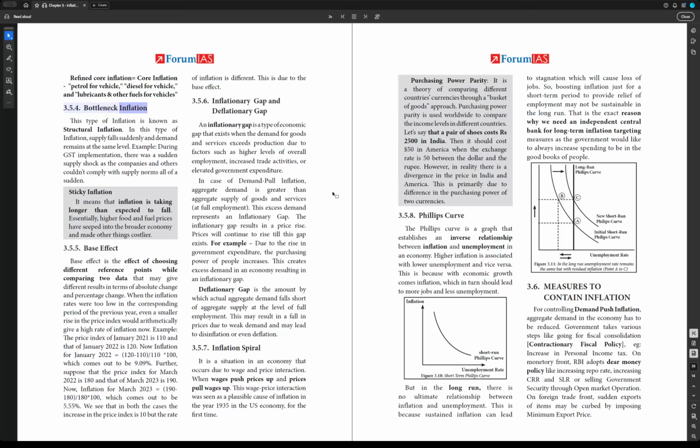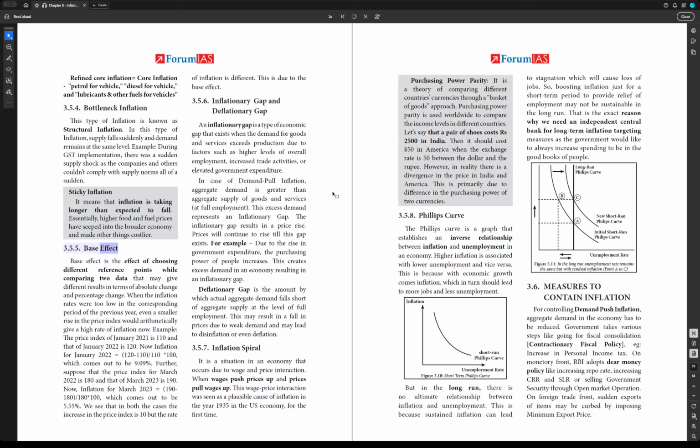3.5.4. Bottleneck inflation. This type of inflation is known as structural inflation. In this type of inflation, supply falls suddenly and demand remains at the same level. Example, during GST implementation, there was a sudden supply shock as the companies and others couldn't comply with supply norms all of a sudden. Sticky inflation means that inflation is taking longer than expected to fall. Essentially, higher food and fuel prices have seeped into the broader economy and made other things costlier.